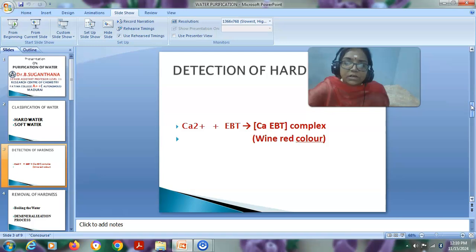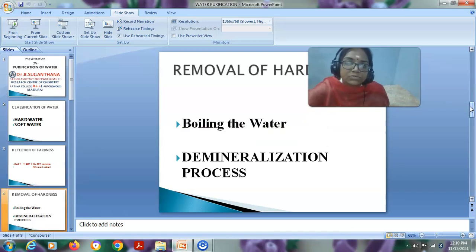Next we'll see how we are going to remove the hardness causing ions from water. One way of removing the hardness causing ions like calcium and magnesium ions from water is to just boil the water. When you boil the water, all the calcium ion gets precipitated in the form of calcium carbonate, and the magnesium can be precipitated in the form of magnesium carbonate, and these can be easily removed by the filtration process.